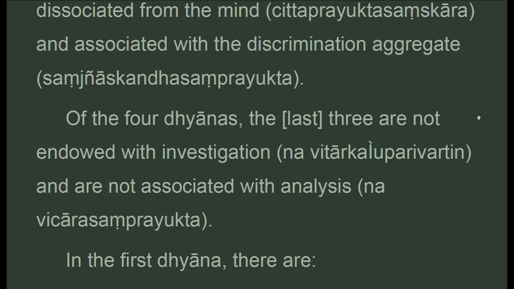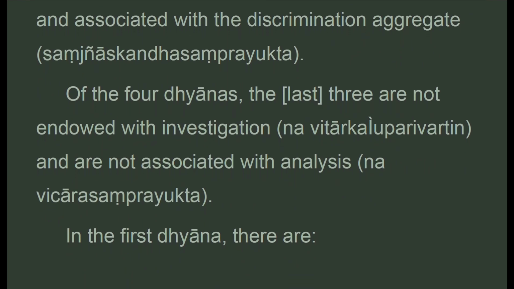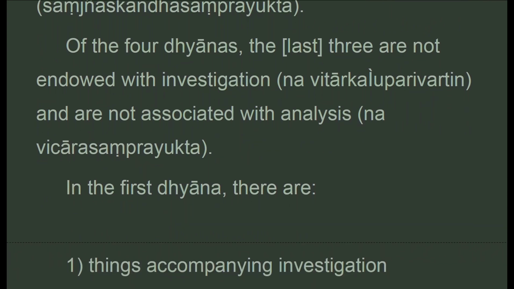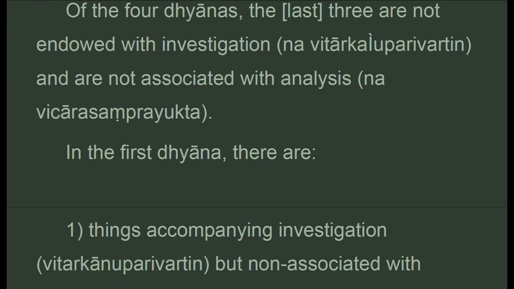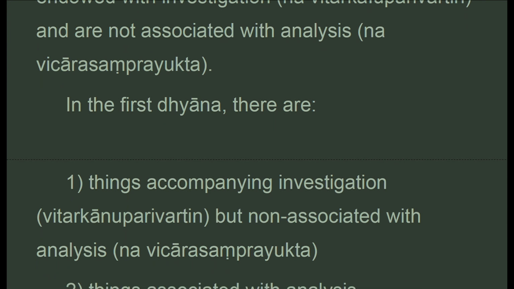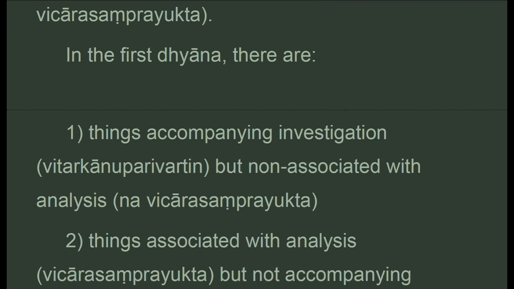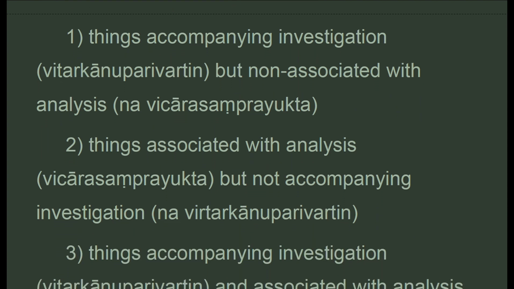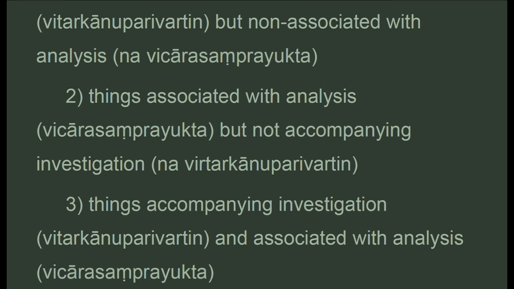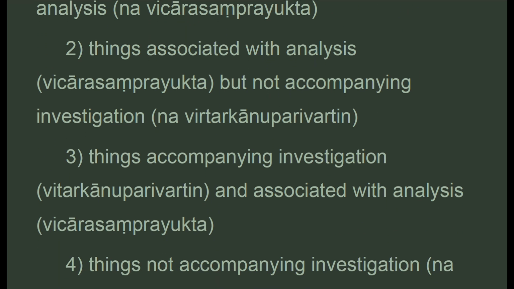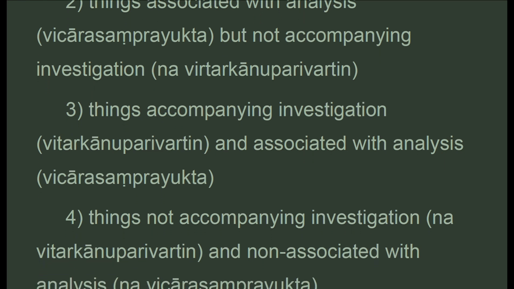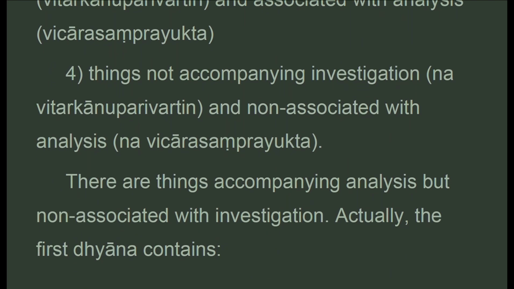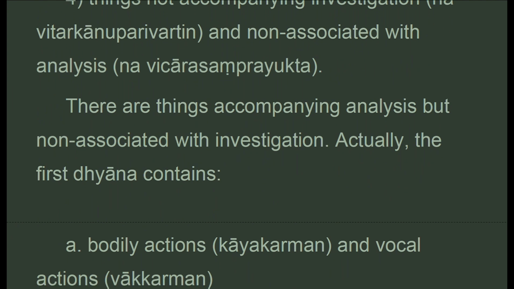the discrimination aggregate. Of the four dhyanas, the last three are not endowed with investigation and are not associated with analysis. In the first dhyana, there are: 1. Things accompanying investigation but non-associated with analysis. 2. Things associated with analysis but not accompanying investigation. 3. Things accompanying investigation and associated with analysis. 4. Things not accompanying investigation and non-associated with analysis. There are things accompanying analysis but non-associated with investigation.